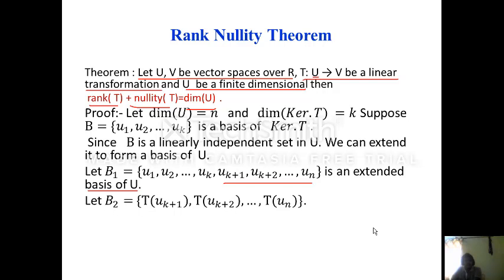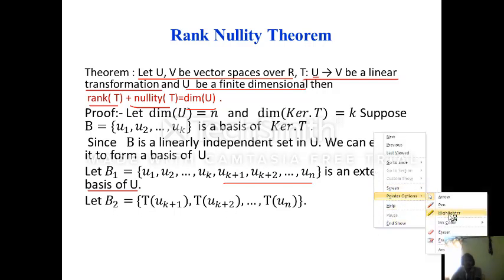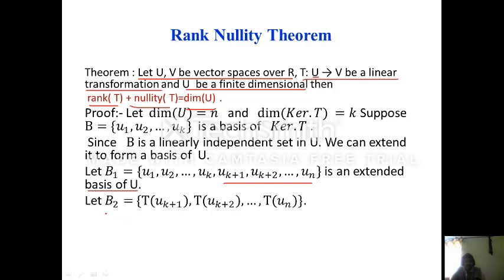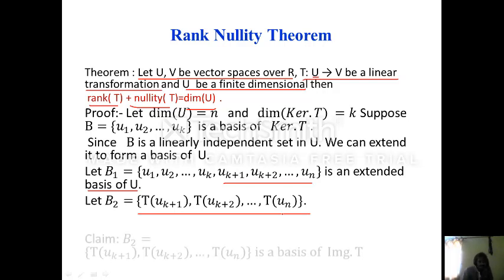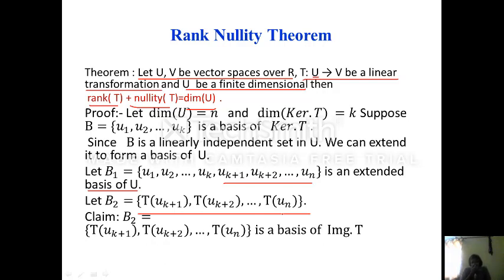Let B2 be equal to, we have taken B2 as T of Uk plus 1. These are elements of U, so we can take images: T of Uk plus 1, T of Uk plus 2, up to T of Un. Now we are going to say this B2 is a basis of image of T.